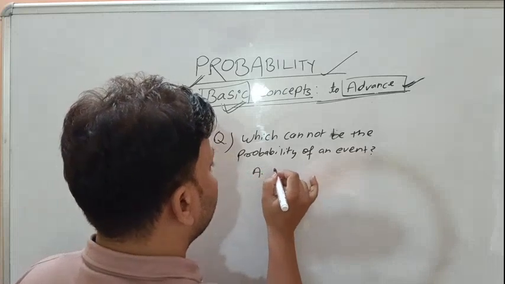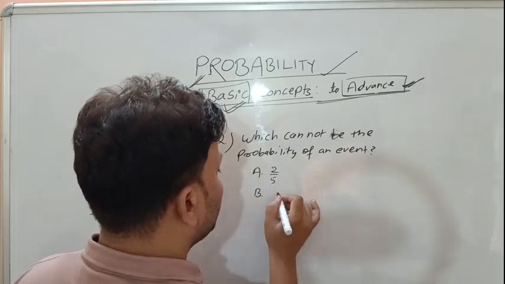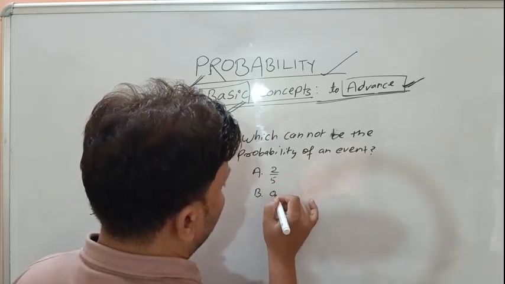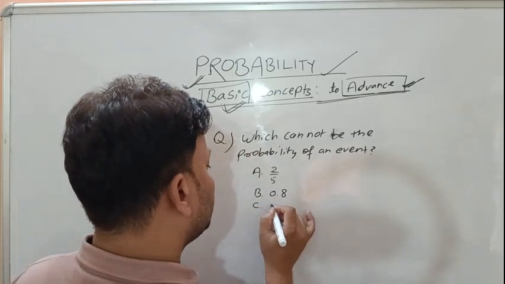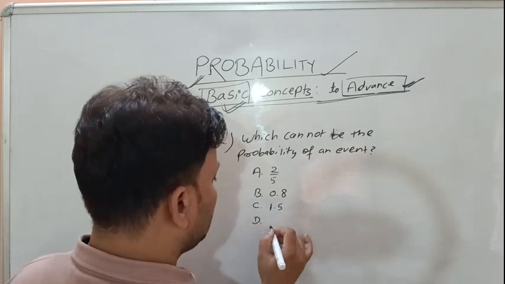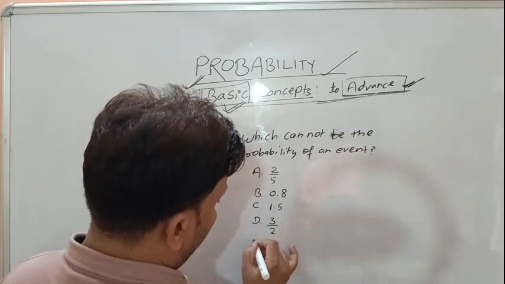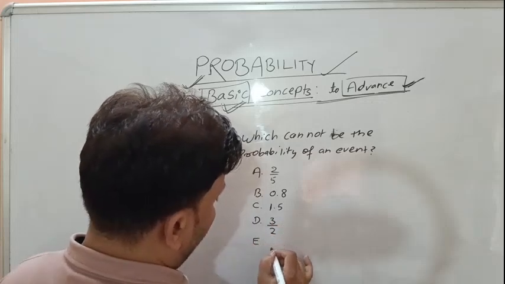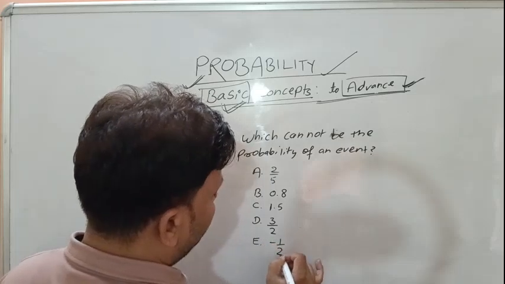First option is 2 over 5. Second option is 0.8. Third option is 1.5. Fourth option is 3 over 2. Fifth option is minus 1 over 2.